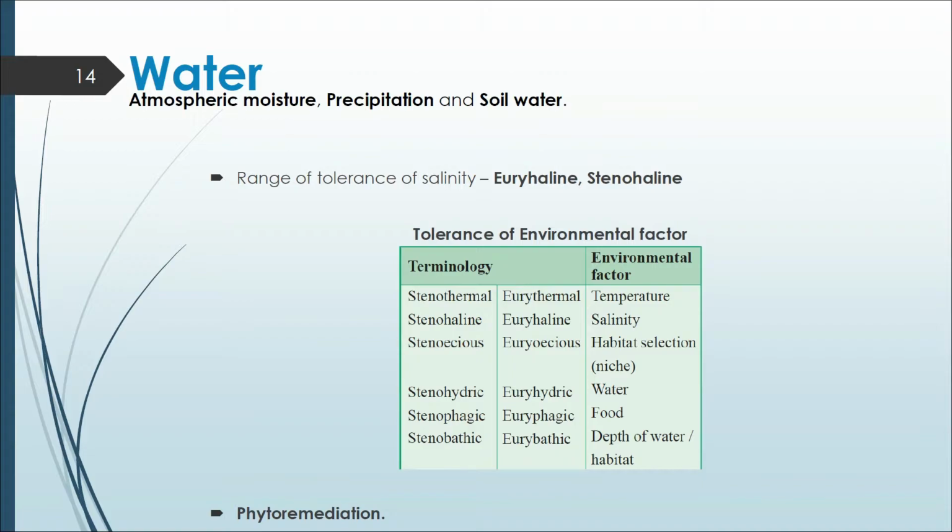In nature, water is available to plants in three forms. They are atmospheric moisture, precipitation, that is rain, and soil water.